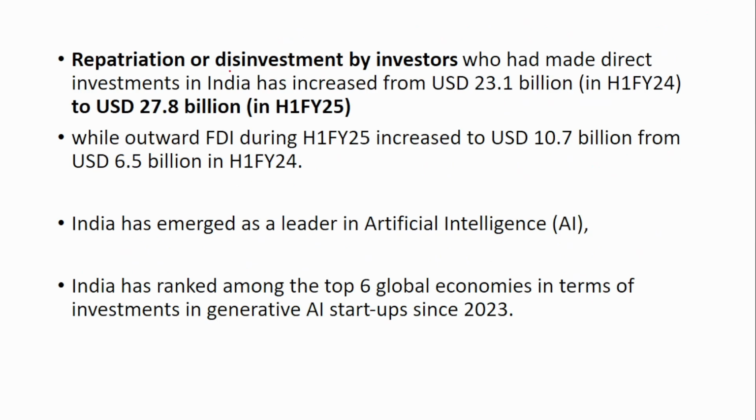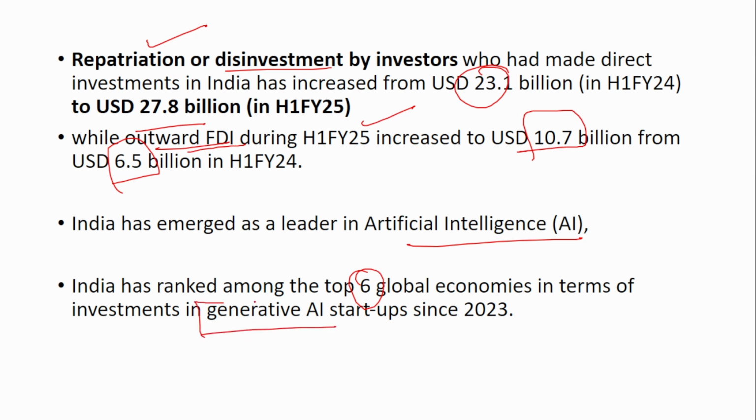The repatriation or disinvestment by investors who had made direct investment in India has increased from 23 billion to 27 billion, and the outward FDI during the first half of 25 increased to 10 billion from 6.5 billion. So these are the two reasons for the decrease in the net FDI, that is net repatriation and outward FDI. And also, India has emerged as a leader in artificial intelligence. India has ranked among the top 6 global economies in terms of investment in generative AI startups. So this is great news.